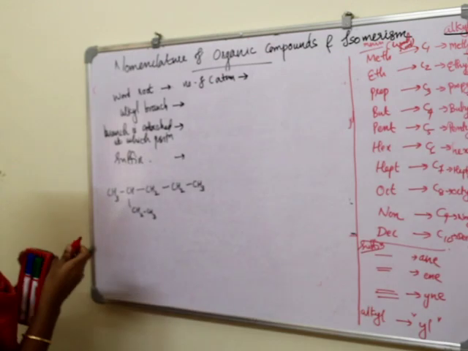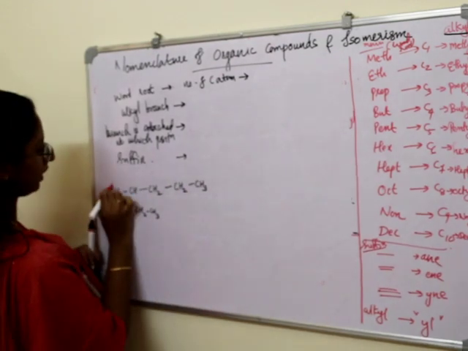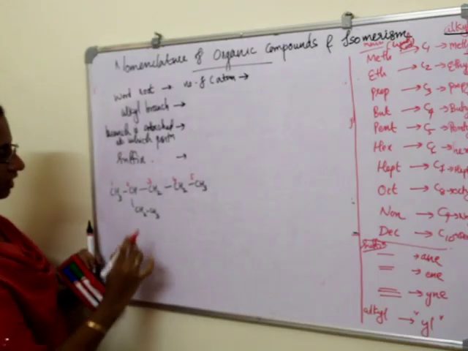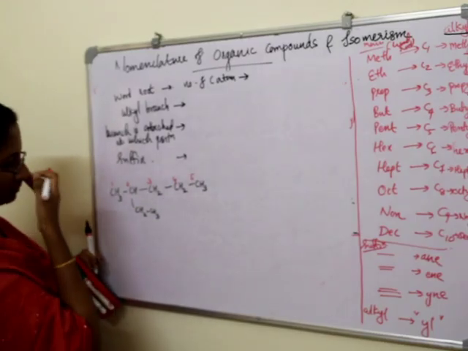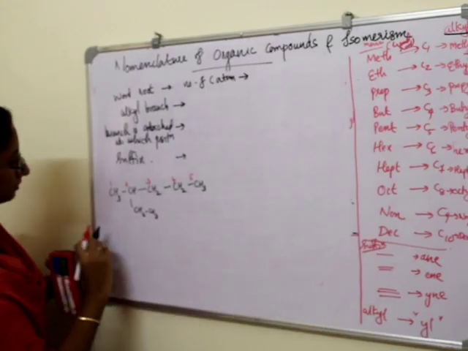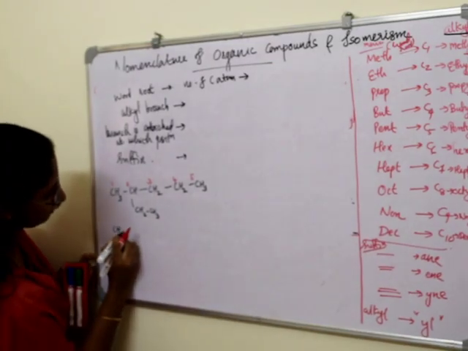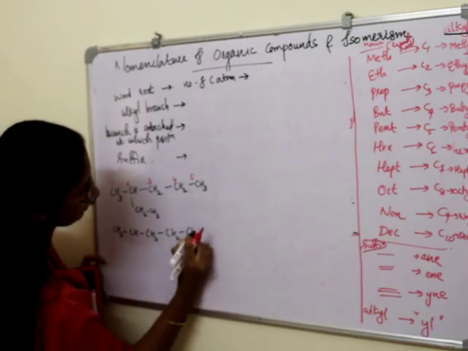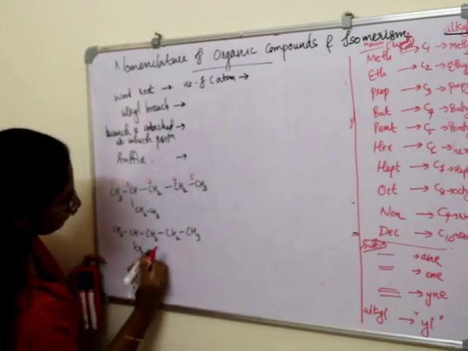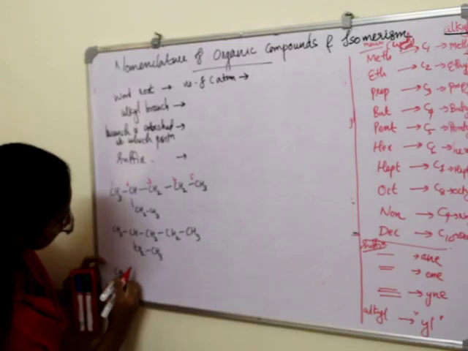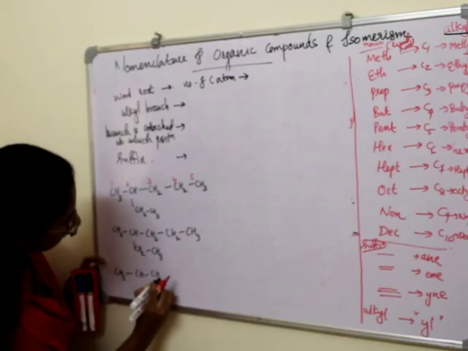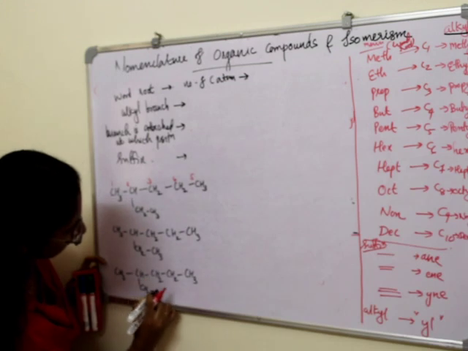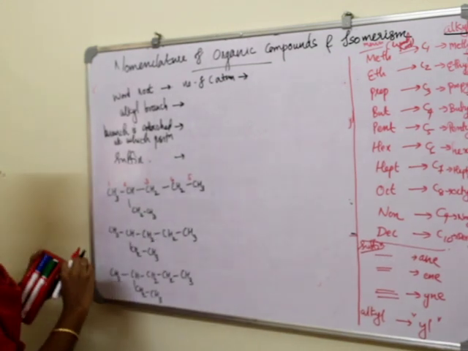Okay, so how can we number? 1, 2, 3, 4, 5. Okay, or we can number it like this. We can number